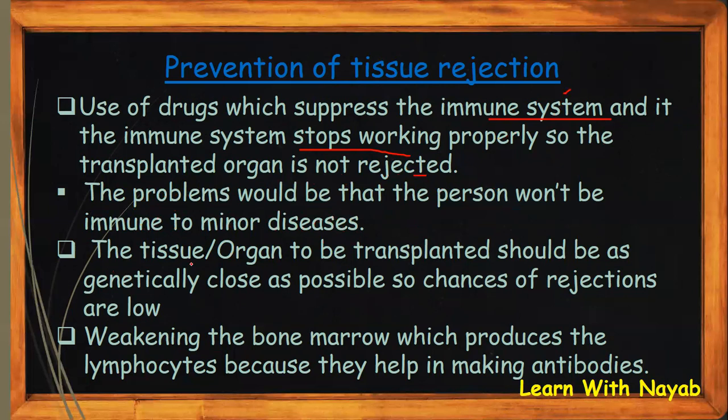Second is that the tissue or the organ to be transplanted should be as genetically close as possible, so the chances of rejection are low.